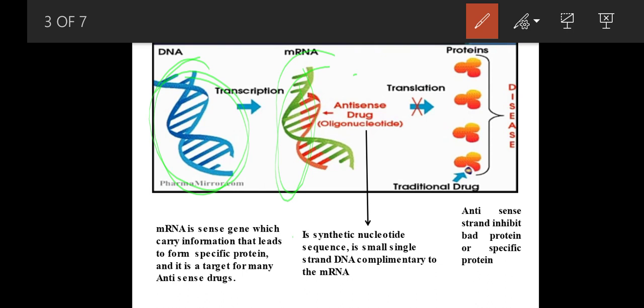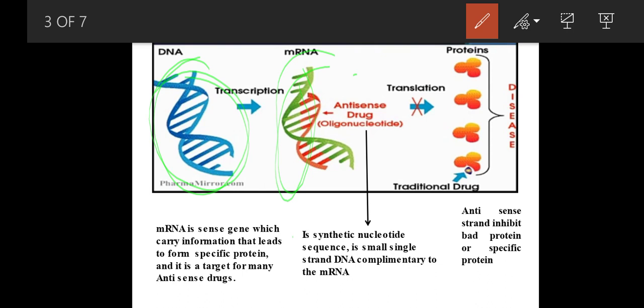For example, if you know the sequence of the sense strand, and the sense strand forms the complementary mRNA, then automatically we will come to know the sequence of the mRNA. So it is very easy to synthesize the antisense oligonucleotide that will bind to the mRNA.